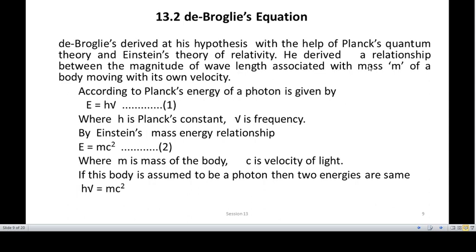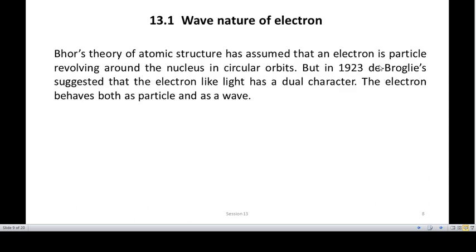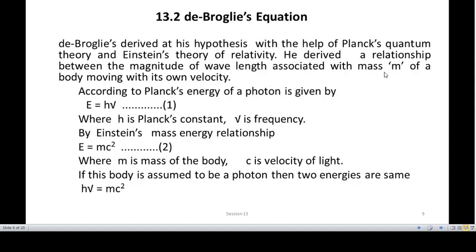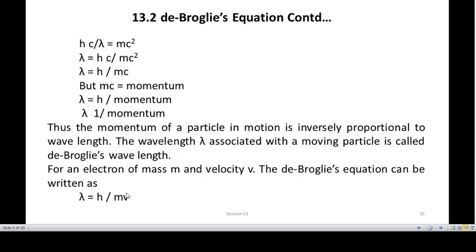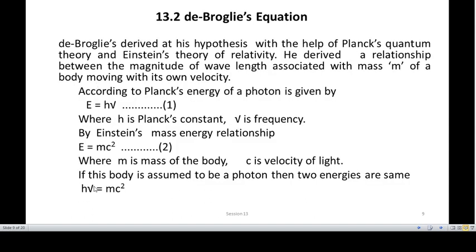By Einstein's energy-mass relationship, E is equal to mc square. Now if you equate these two equations, you will get h nu is equal to mc square. It is very simple to simplify this equation.